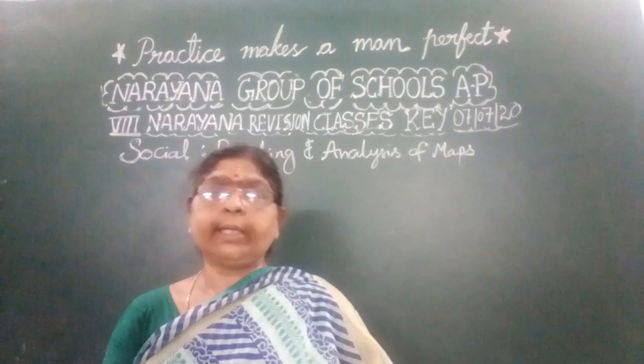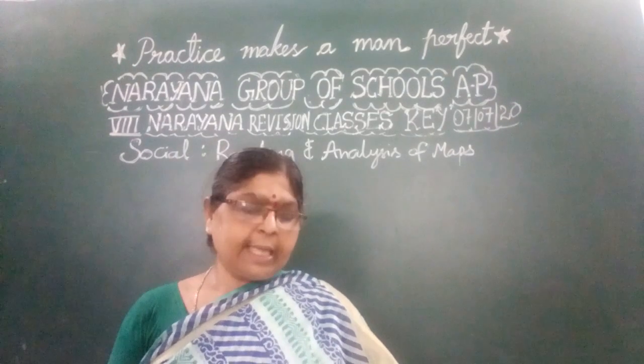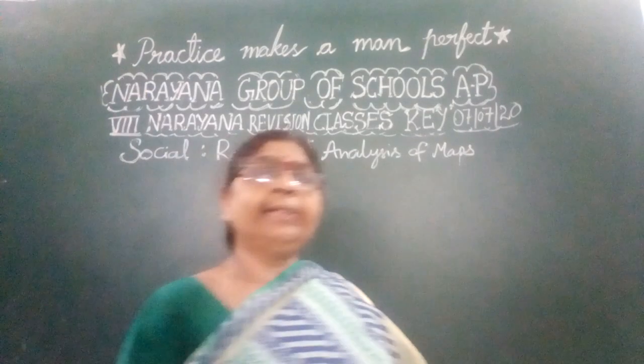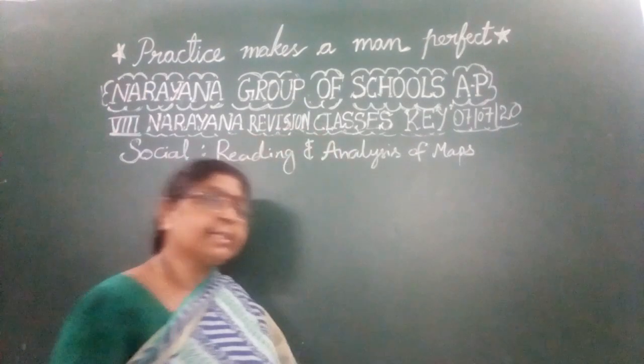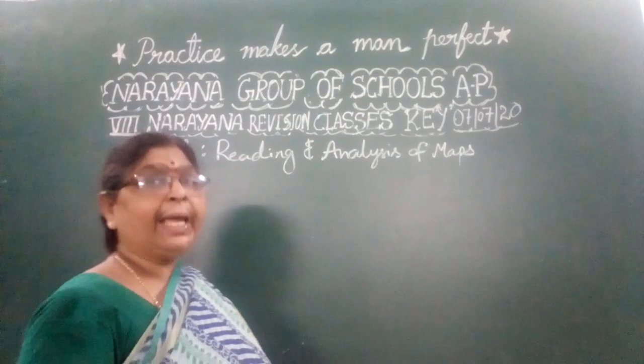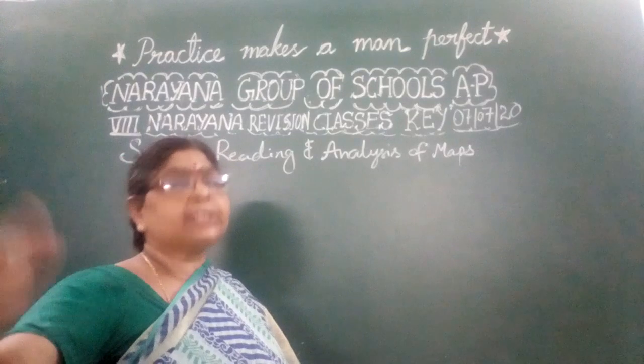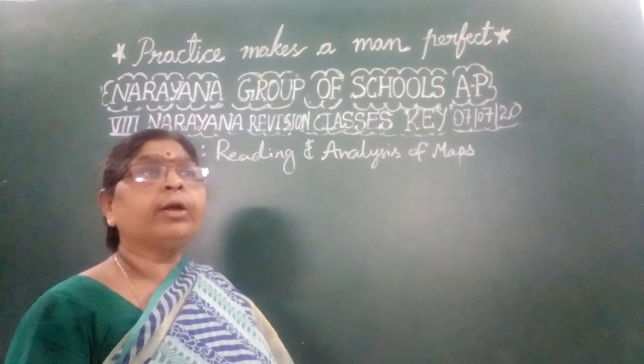So, based upon that, the first assignment is, we have just now discussed the lines that join the places having the same time, that is noon. What do we call them?